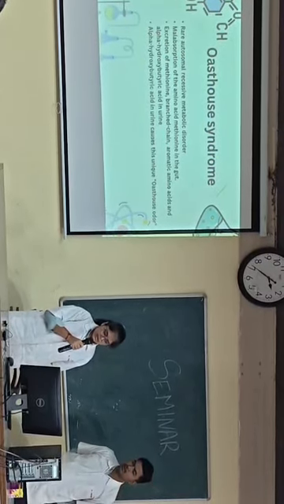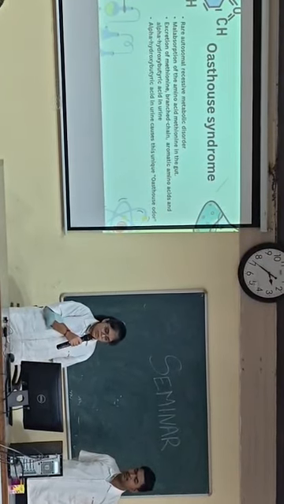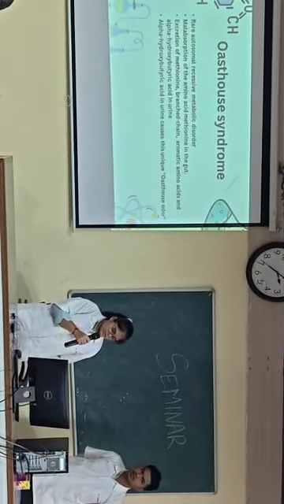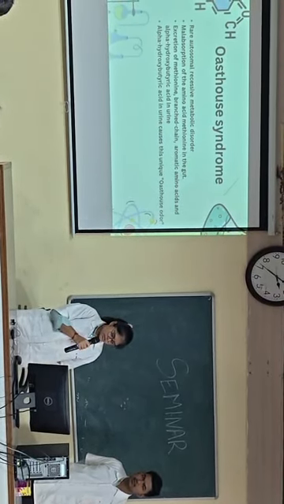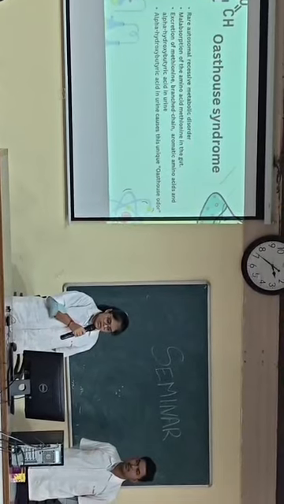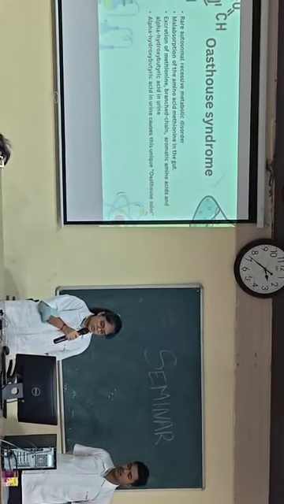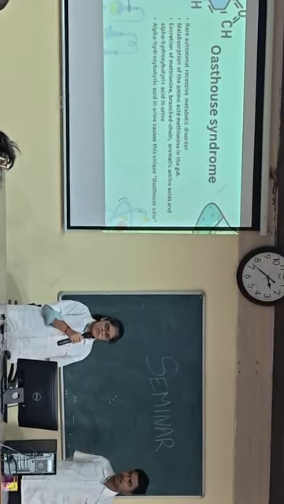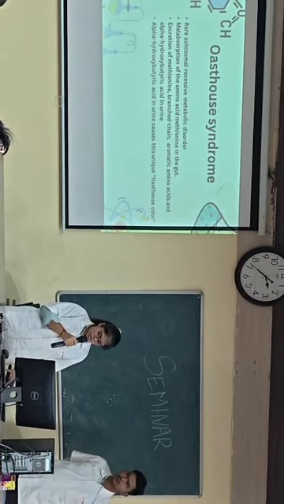One syndrome related to this is Oasthouse syndrome. It is a rare autosomal recessive metabolic disorder wherein malabsorption of the amino acid methionine in the gut takes place. There is excretion of methionine, branched-chain amino acids, aromatic amino acids, and alpha-hydroxybutyric acid in urine. This alpha-hydroxybutyric acid in urine causes a unique odor, the Oasthouse odor.